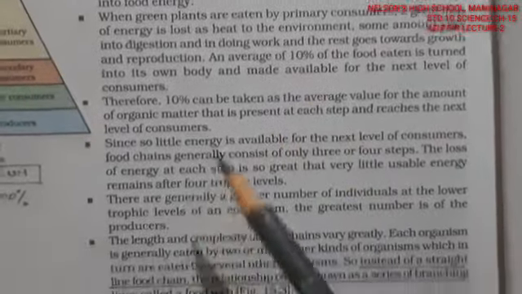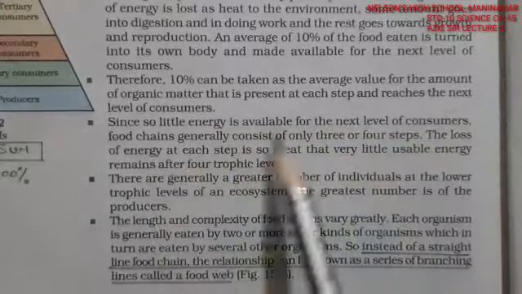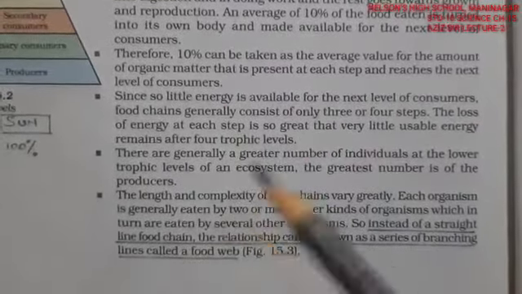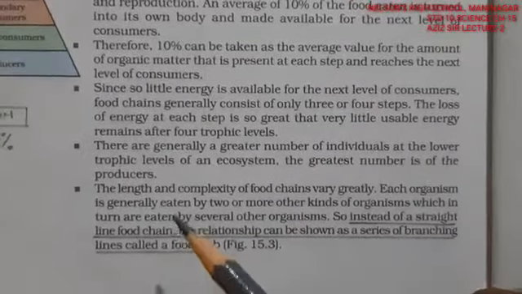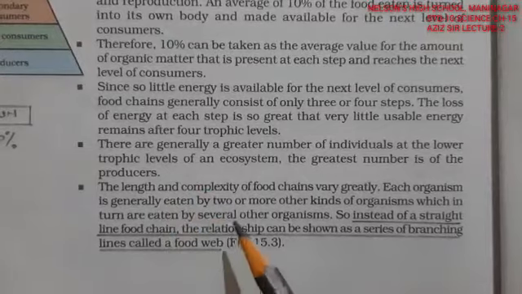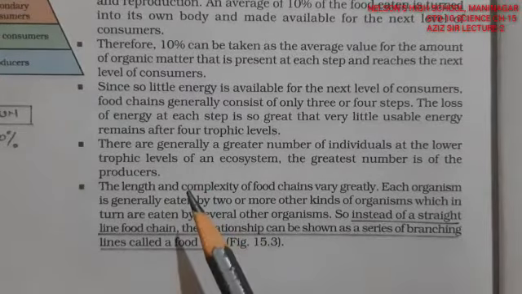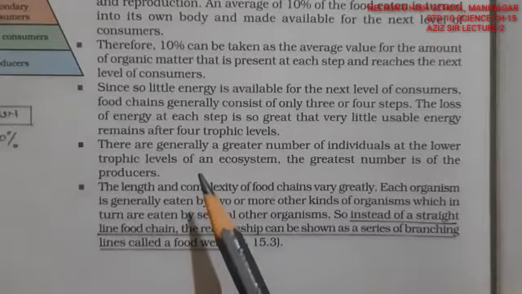Fine. From that 10%, again on average only 10% of the organic matter present passes to the next step, as I told you. So this is the passing game, and only 10% is passed. So it drops almost to the minimum level. So higher categories of animals find it very hard to survive, like the lions and tigers that you see, which have a very hard time surviving.